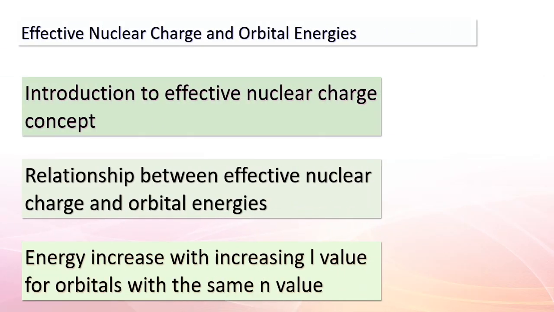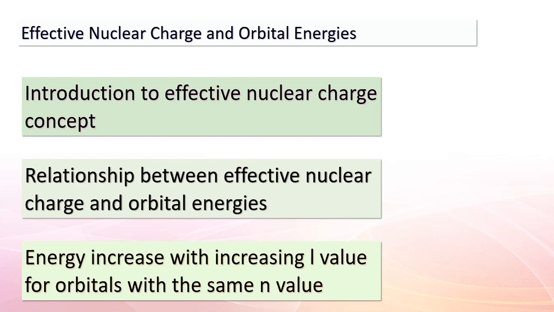Students. Today, we're delving into an intriguing concept known as effective nuclear charge, and its fascinating implications on orbital energies. Buckle up as we explore the hidden factors that govern an atom's behavior. The effective nuclear charge concept helps us understand how electrons are attracted to the nucleus. Think of it as the net positive charge an electron feels due to the nucleus after accounting for shielding by inner electrons. Now, let's connect this concept to the energies of orbitals. Remember our discussion on orbitals with the same n value?